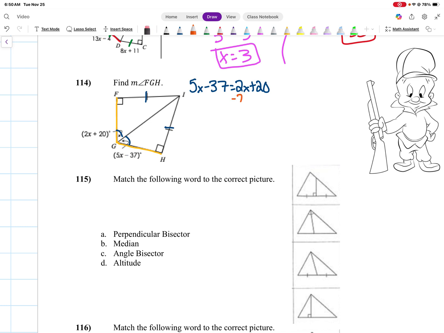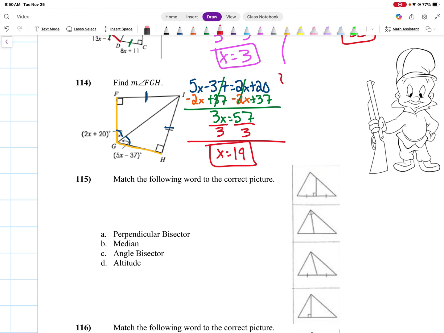All right, then from here, we're solving for x. So I'm going to subtract 2x over, and I'm going to add 37 over. And we're left with 3x equals 57. To get x by itself, I divide by 3, and we're left with x equals 19. Well, now that I know what x is, I'm going to take that x and plug it into one of the two equations. I don't care which one, because whatever answer I get for here should be the same answer I get for the other one too.